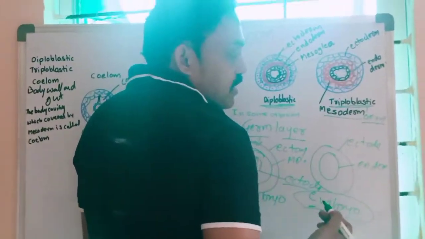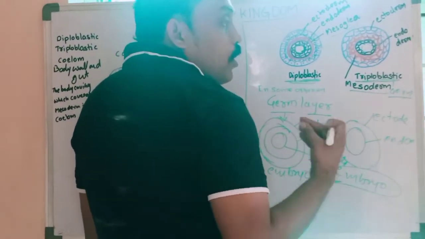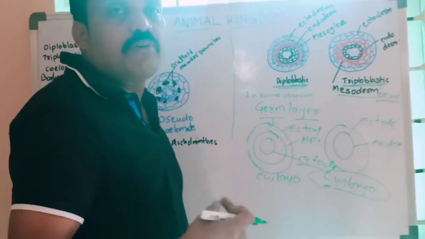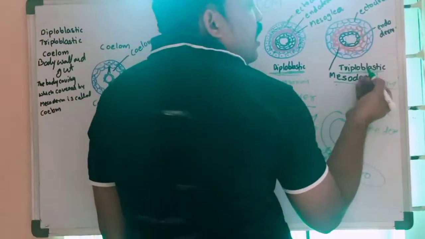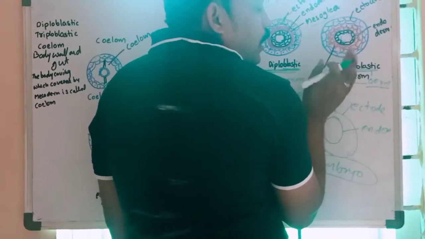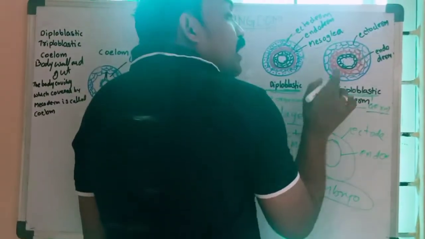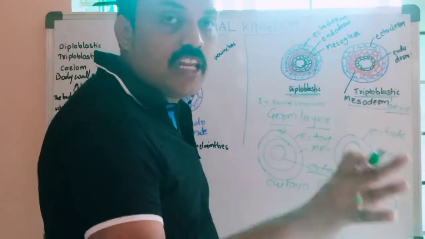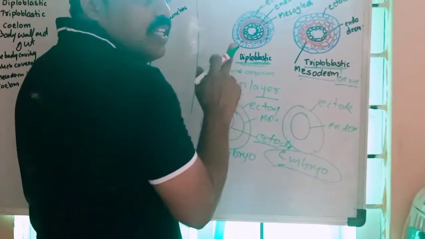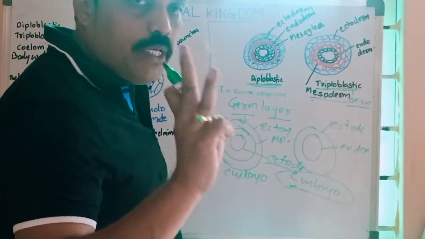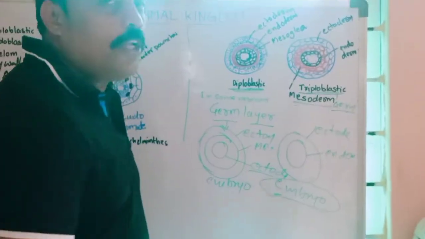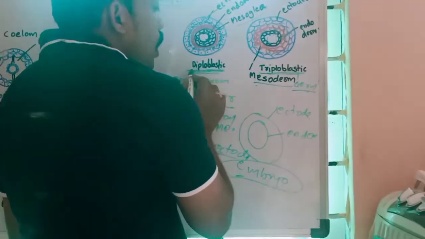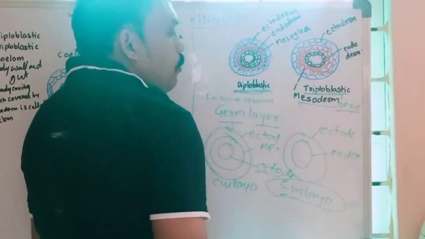Which are called triploblastic organisms? All vertebrates, that is fishes, amphibians, reptiles and so on, are examples of triploblastic organisms. That means in their embryo three germ layers are formed. Each germ layer forms different organs in the animal's body. Some are diploblastic, forming only two layers in embryo development, and some are triploblastic, forming three layers.